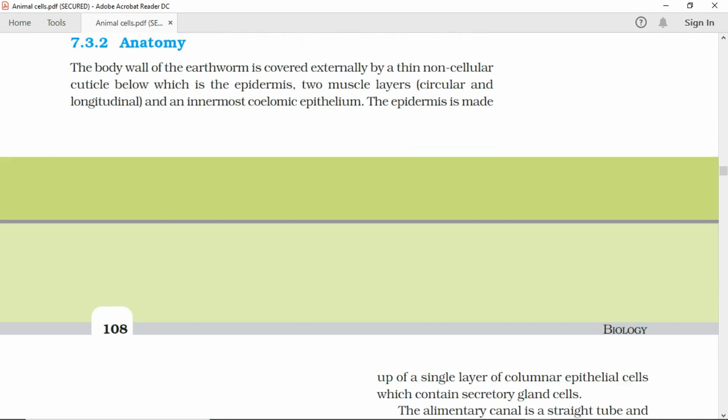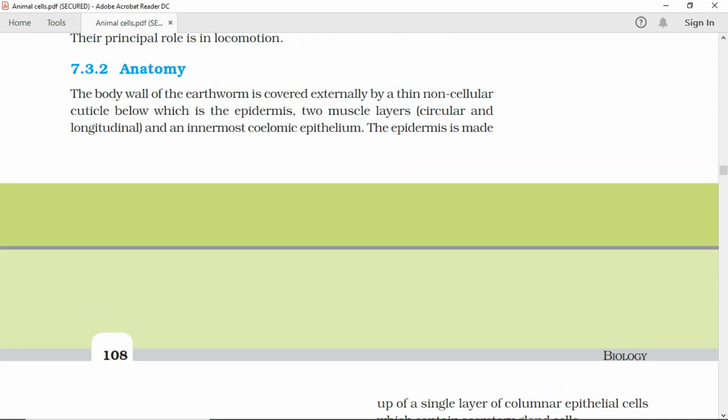7.3.2 Anatomy. The body wall of the earthworm is covered externally by a thin noncellular cuticle, below which is the epidermis, two muscle layers, circular and longitudinal, and an innermost coelomic epithelium.